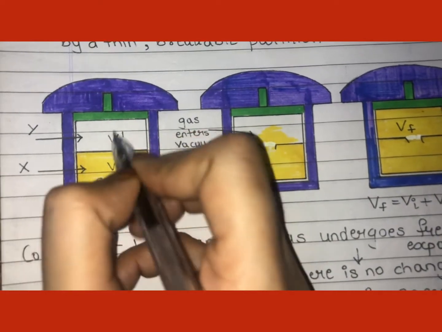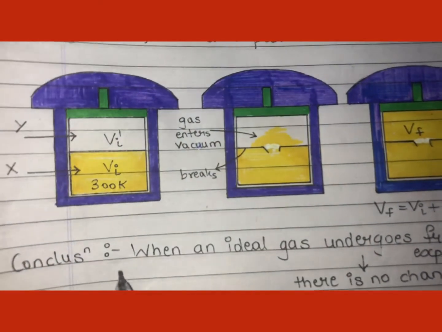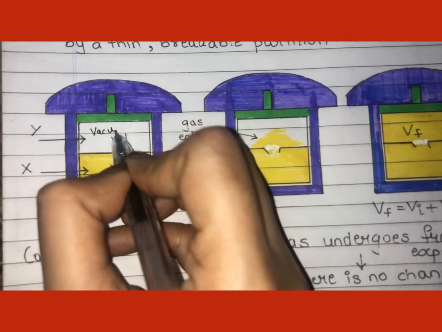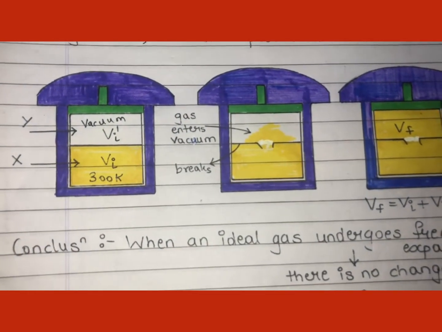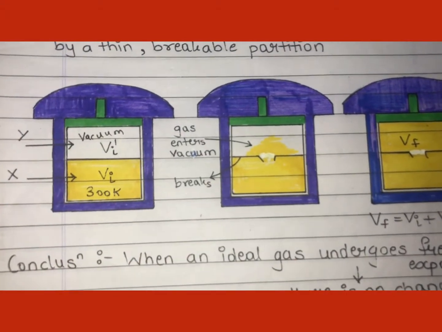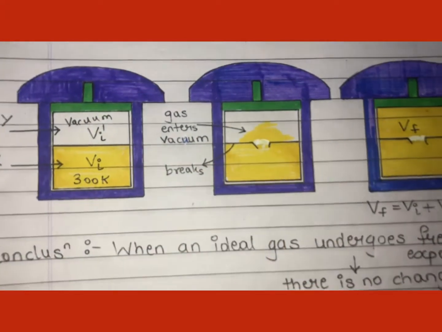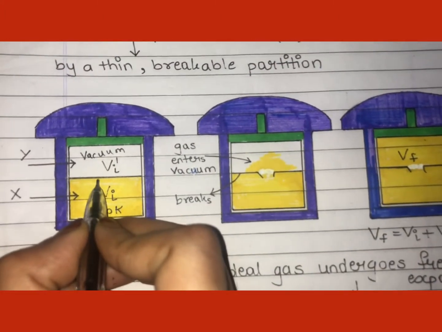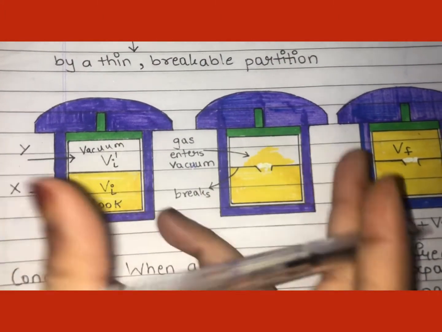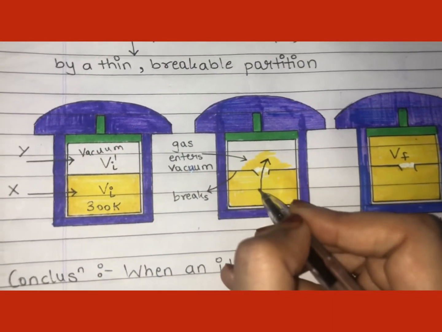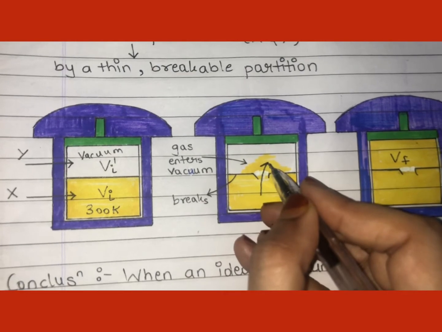Here let's say the volume is Vi dash. Why do we say Vi dash? Here it is vacuum. There is no gas and no other material; it is totally vacuum. After some time, this partition, as it is thin and breakable, breaks and the gas starts entering from compartment X to compartment Y.